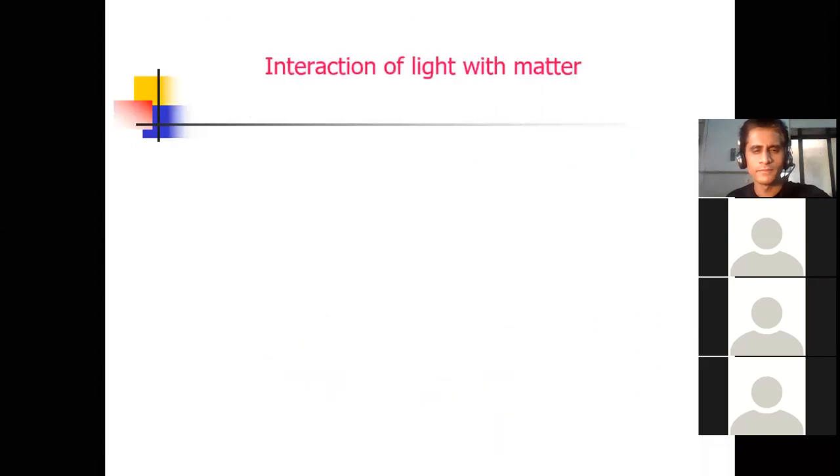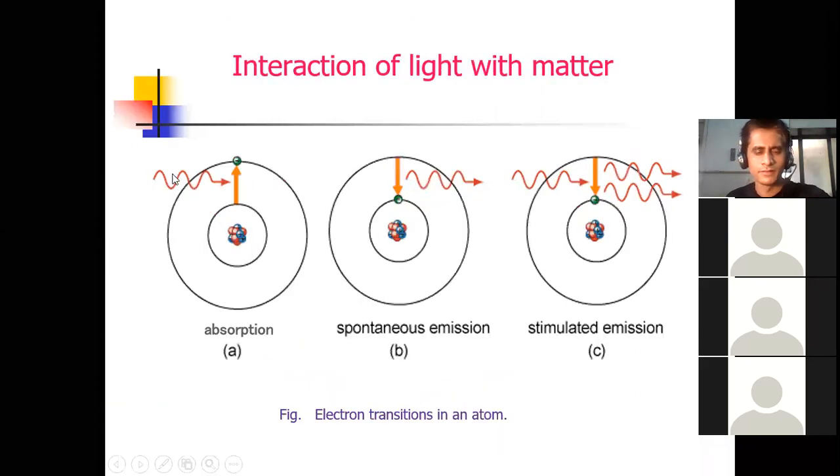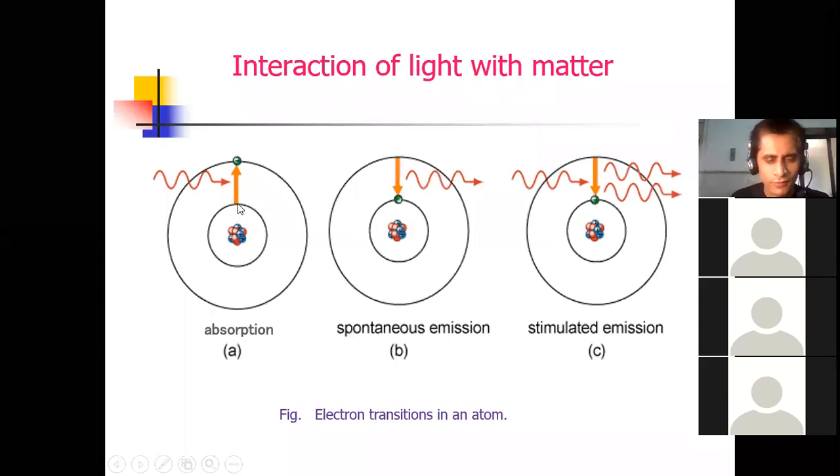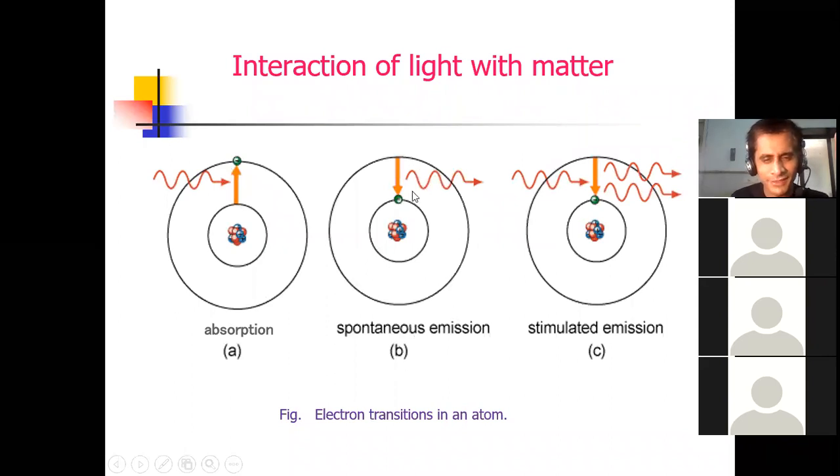Now see, this is the schematic diagram of interaction of light with matter. In absorption, see the direction of the arrow from lower to higher. Spontaneous emission goes from higher to lower, in the downward direction. For spontaneous emission, the transition is to the lower direction, and stimulated emission again goes lower.